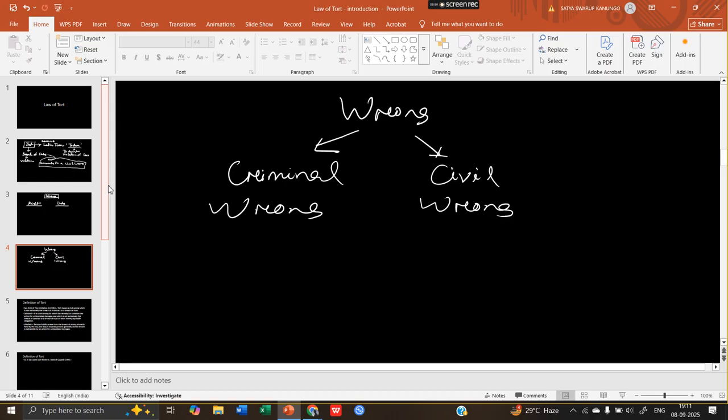After the investigation is completed, he goes to the court and files a charge sheet, and then the process will start. So I am not personally involved in any of the processes. Okay, so when a crime or criminal wrong happens, the investigation, the trial, everything is done by the government by itself.